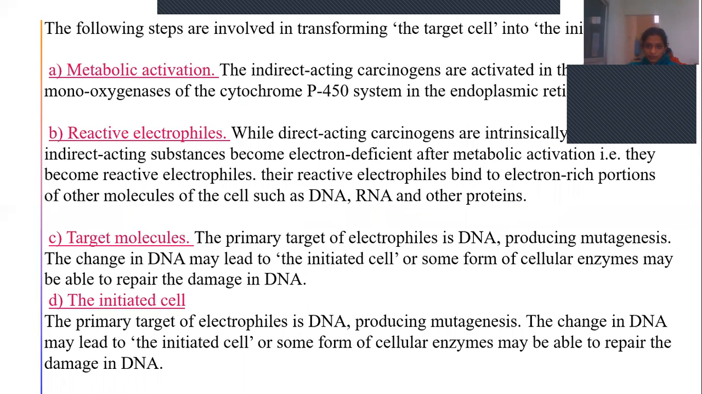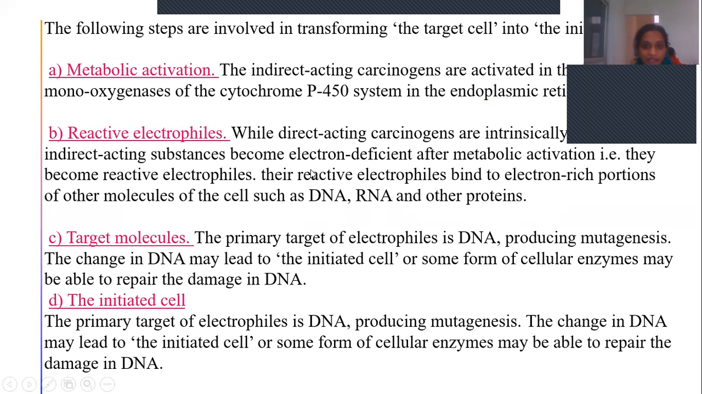So for the target cells to convert into initiated cells, it follows certain steps. The first step is metabolic activation. The indirect acting carcinogens undergo metabolic activation in the presence of enzymes like cytochrome P450 in the ER, that is the endoplasmic reticulum.